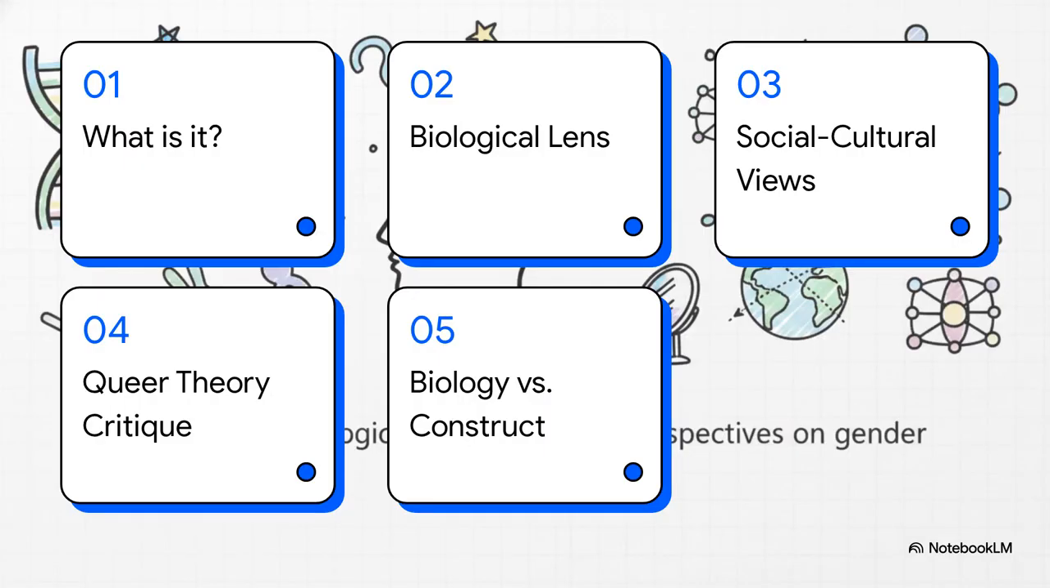Here is our roadmap for today. 1. What is gender incongruence? 2. The biological lens. 3. Social cultural views. 4. The queer theory critique. And finally, 5. Biology versus construct.